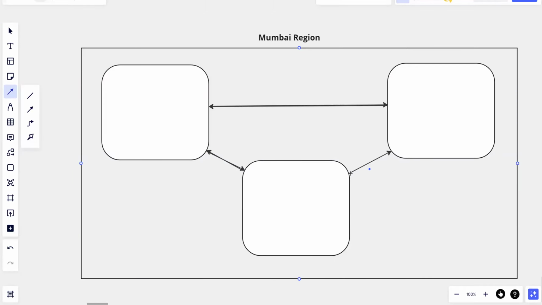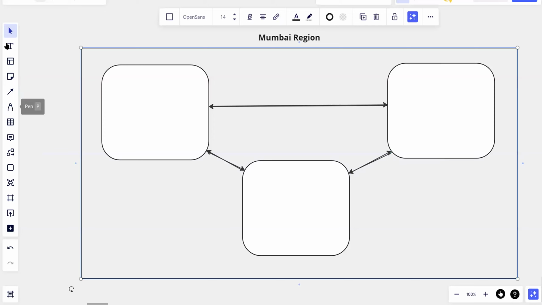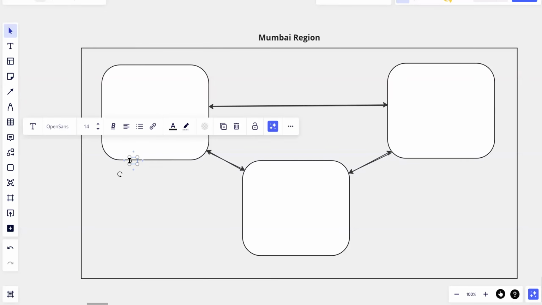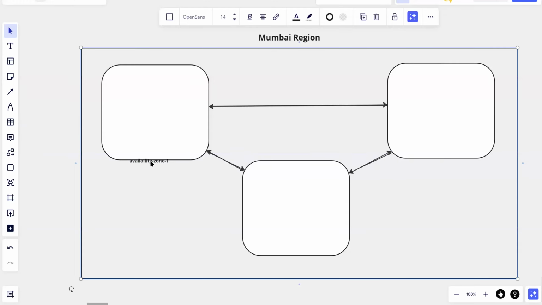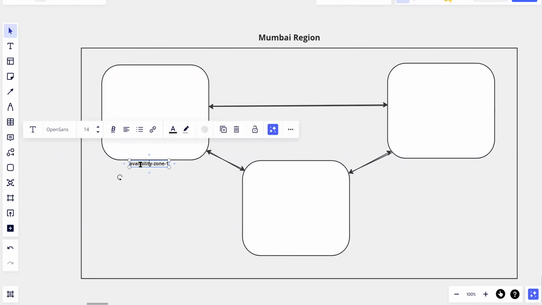For example, if this is how the Mumbai region is designed, each and every physical location is referred to as an availability zone. These are constructed to make sure you have 100% availability all the time. Again, 100% is arbitrary.